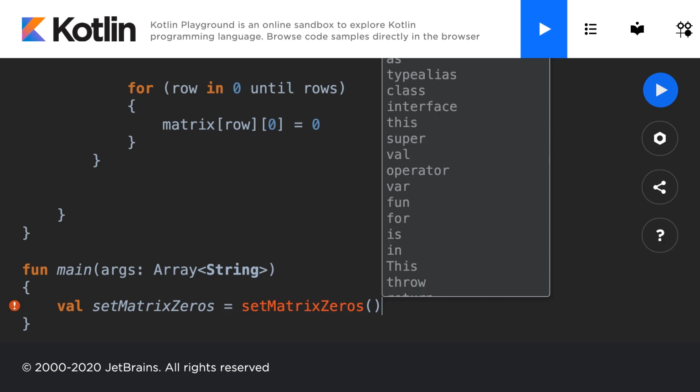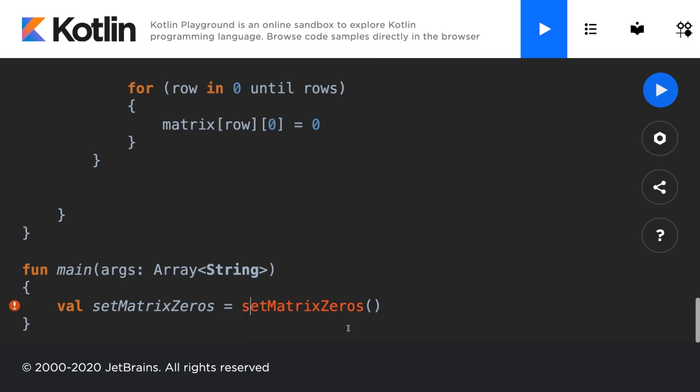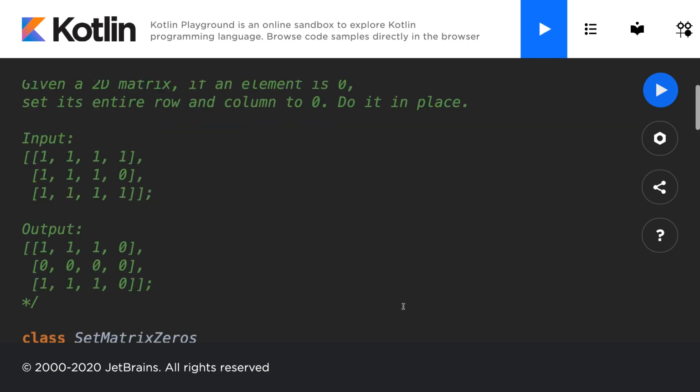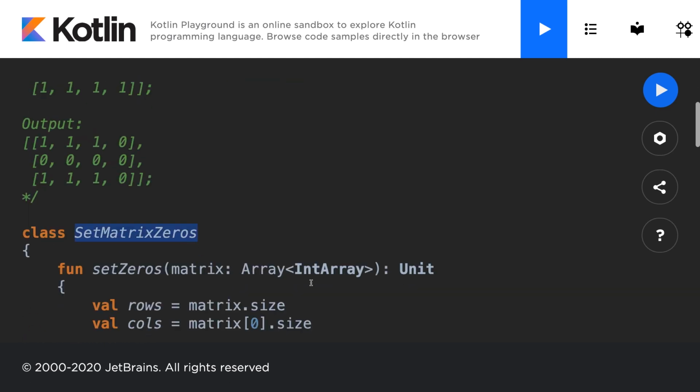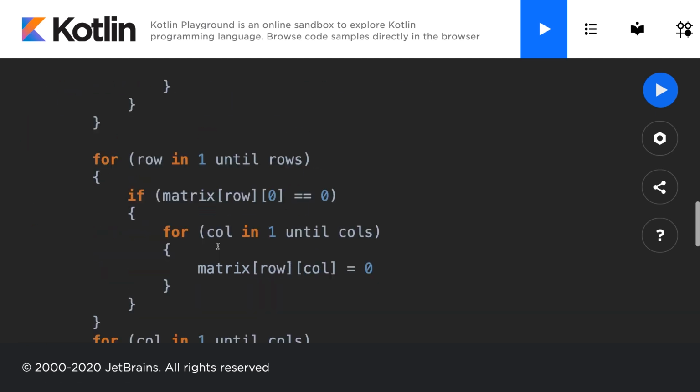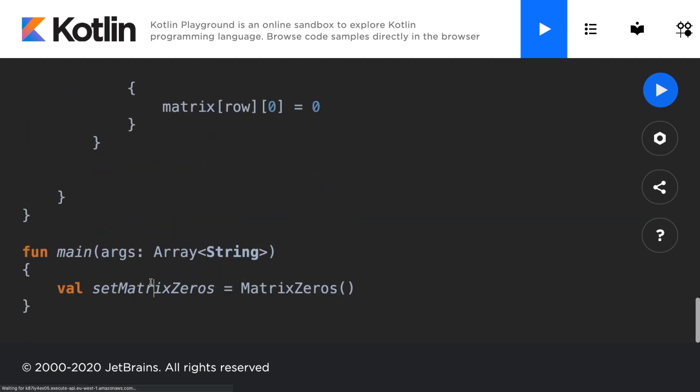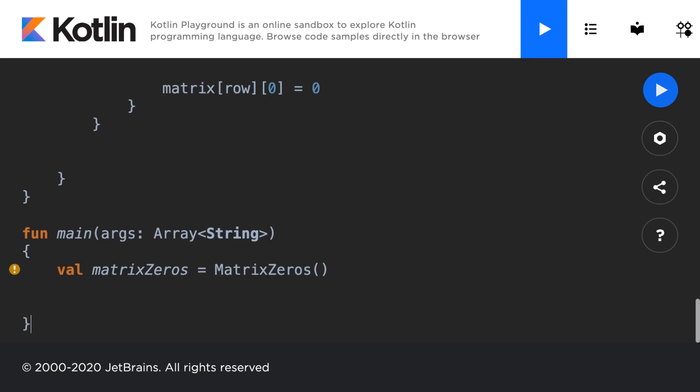Now, we actually have to capitalize this because we must have the capitalization be exact. And that set matrix zeros, it corresponds to our class here. And in fact, we'll just call this matrix zeros because typically for class names, you don't want to include verbs. So I'm just going to come down here. Matrix zeros. Okay, excellent. And I'm going to call this matrix zeros as well. And then I'm going to go ahead and next I will make a value called our input array. And I'm going to make this an array of several values.